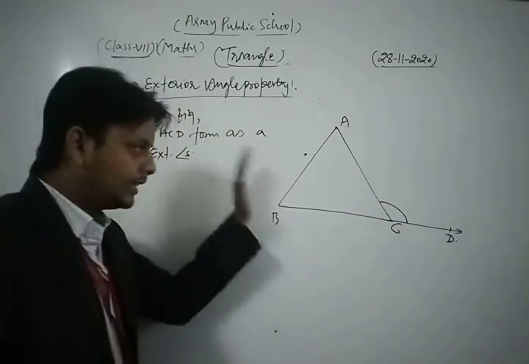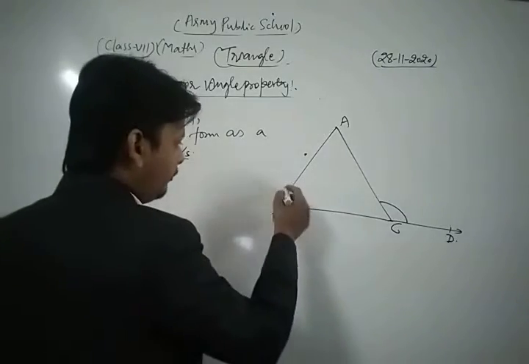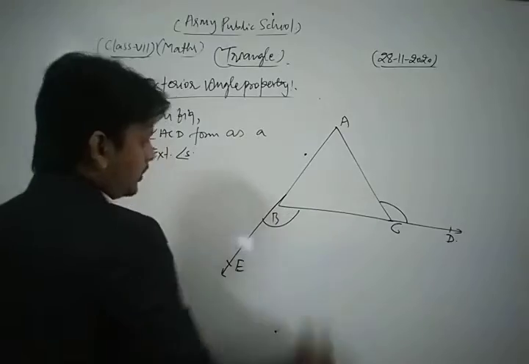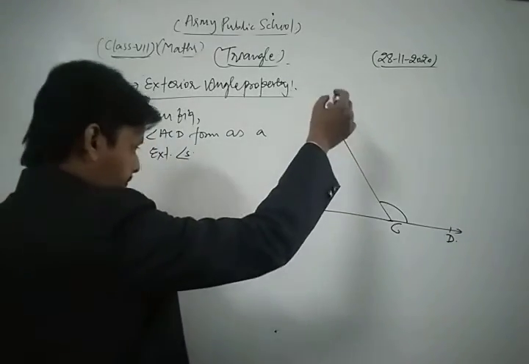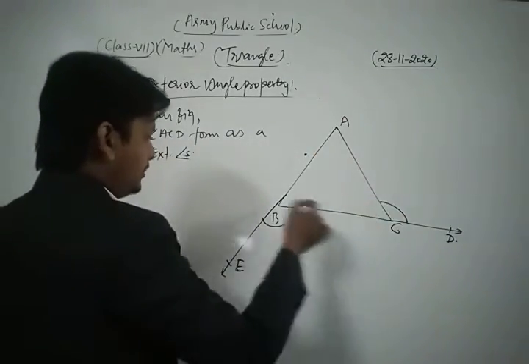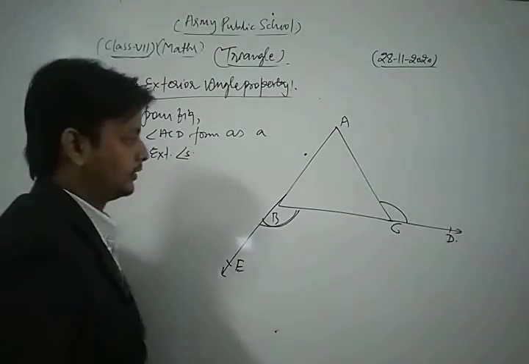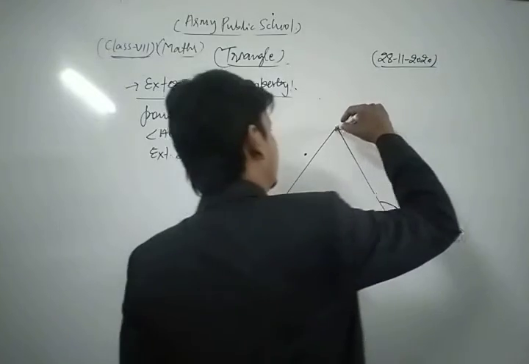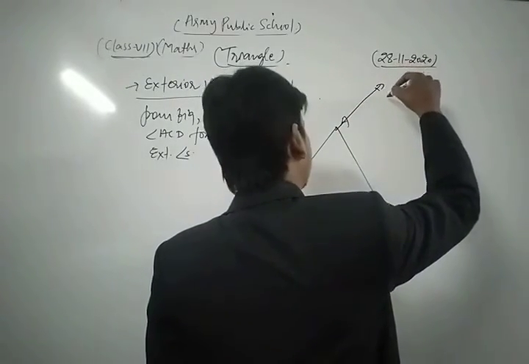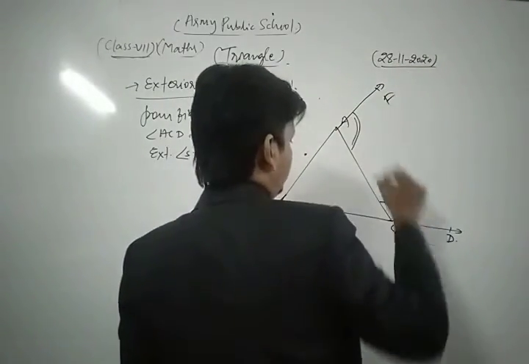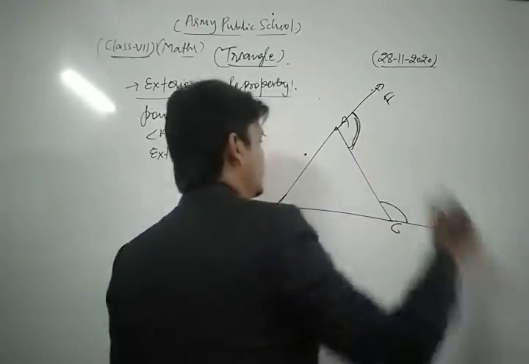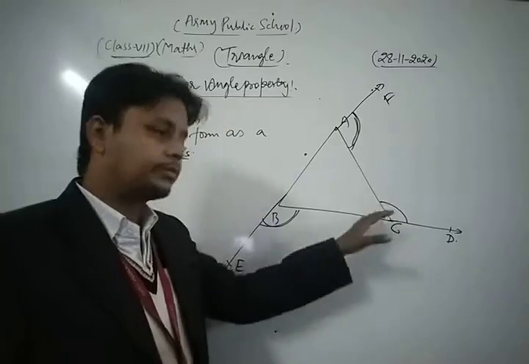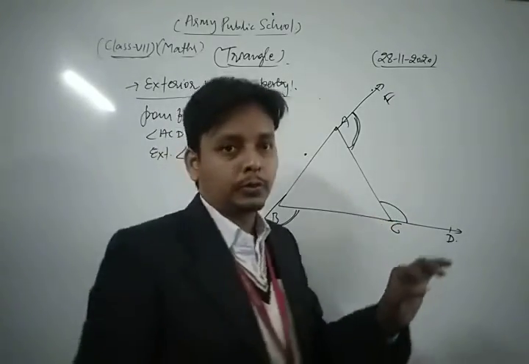Suppose that in the same triangle its side AB is produced to E, then angle CBD is also known as an exterior angle. Suppose its side BC is produced to F, then angle CAF is also known as an exterior angle. Okay, so this is the concept of exterior angle, and the most important property related to